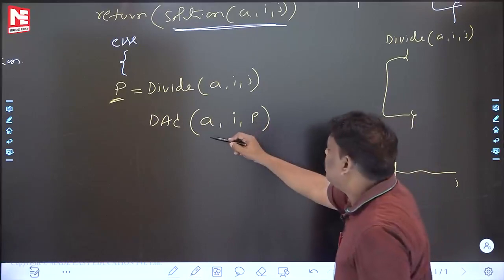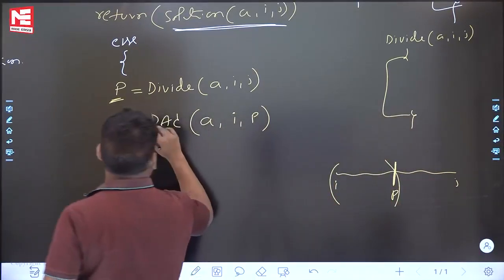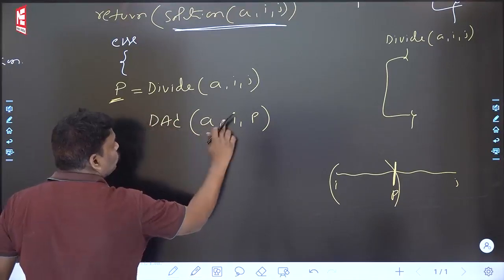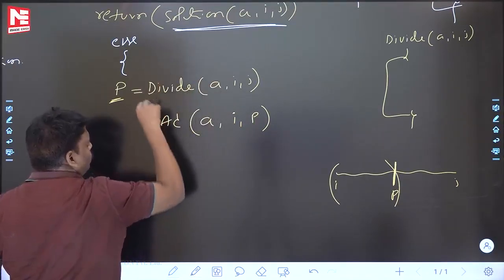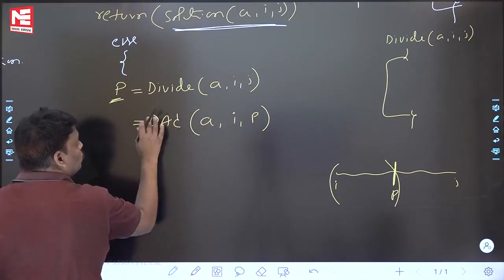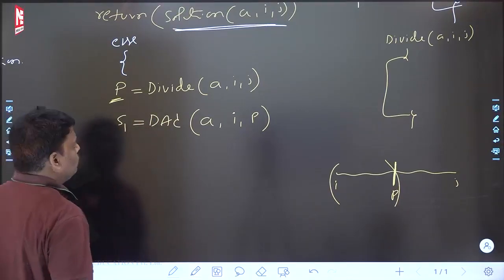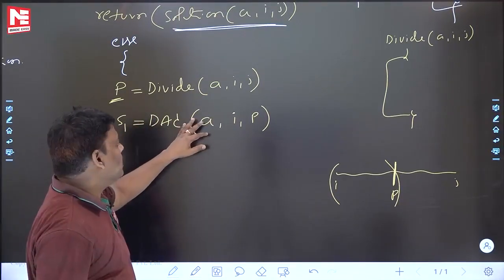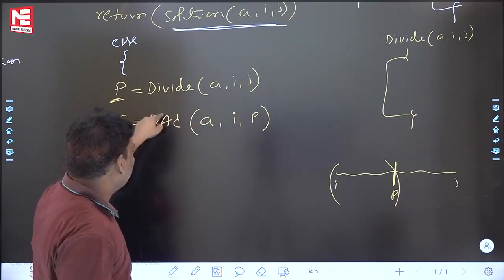Now, using divide and conquer, you sort the I to P elements first. It is the recursion, it will take care. They will internally call, don't worry. It is completed, you got the sub-problem answer S1. Using divide and conquer, sort the first half, I to P. Yes, done. Recursion will take care, don't worry.